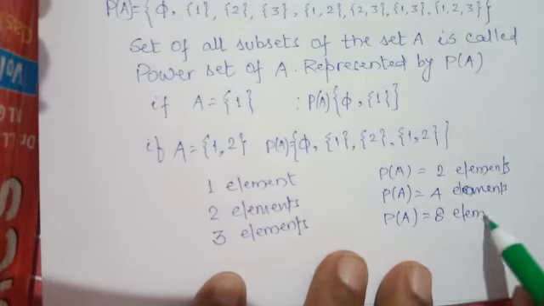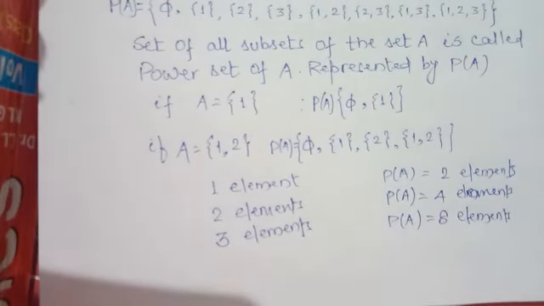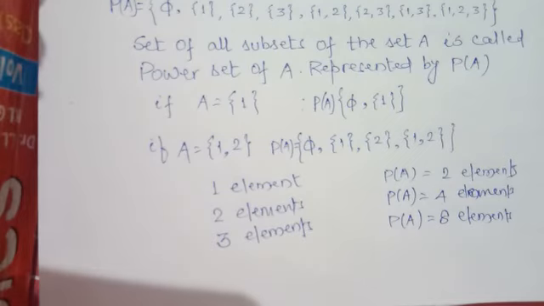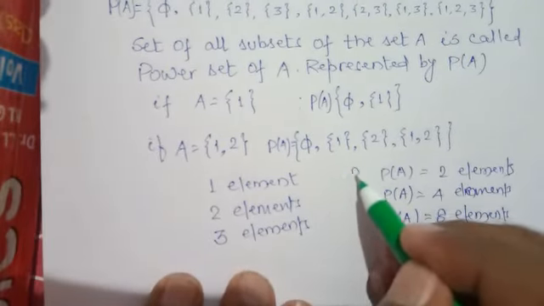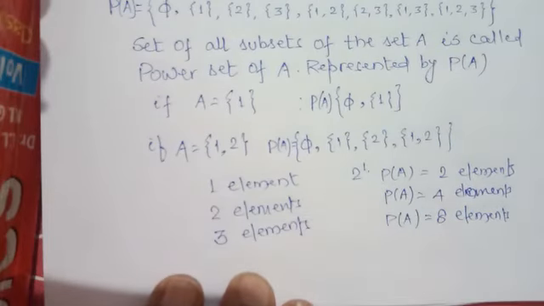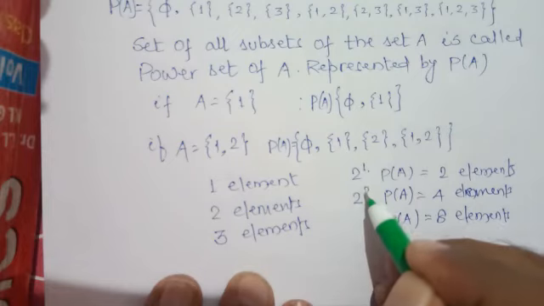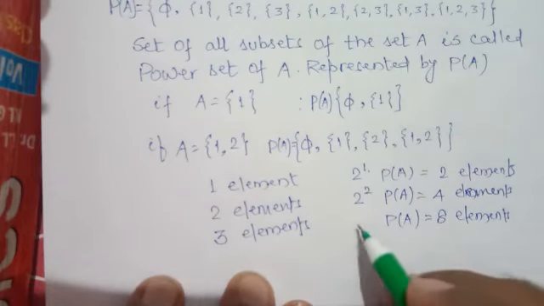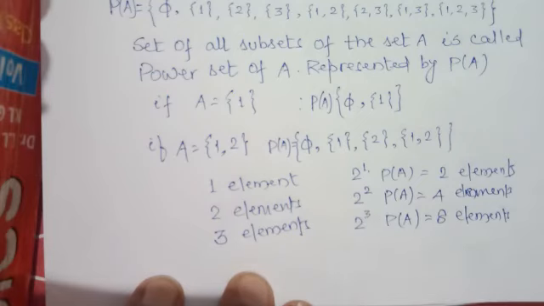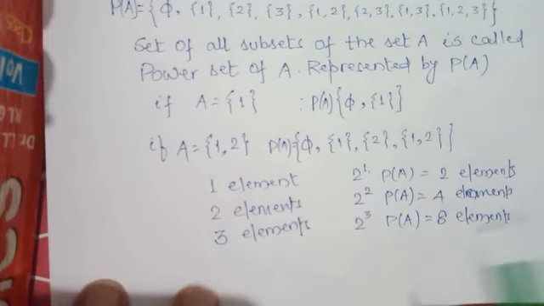See the property, how it increases. These 2 elements should be written as 2 to the power 1. 4 should be written as 2 to the power 2. Similarly, 8 should be written as 2 to the power 3. The number of elements becomes a power of 2.